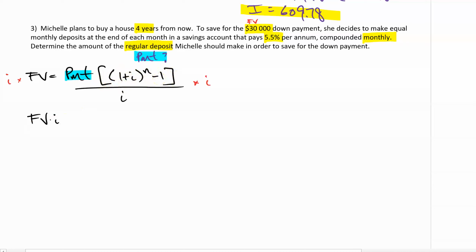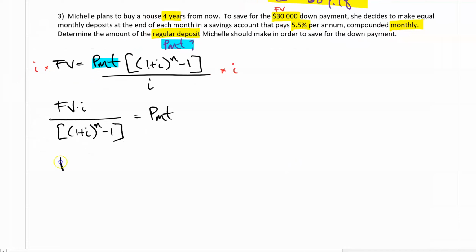So if I divide this whole thing by square bracket, 1 plus i to the exponent n minus 1, I've effectively isolated PMT. And you can switch them around if you'd like. Some people would go, okay, well, isn't that the same as this? Yes. Especially for the people who need to see it written this way, be my guest.